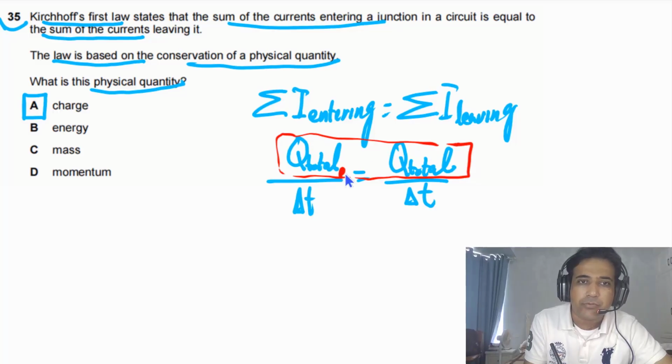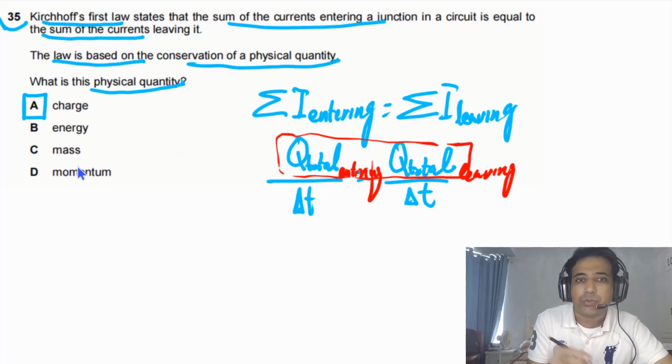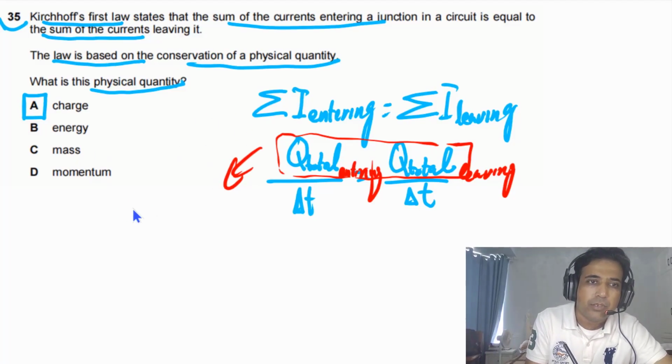So Q total entering has to be equal to Q total leaving. So this is based on conservation of charge.